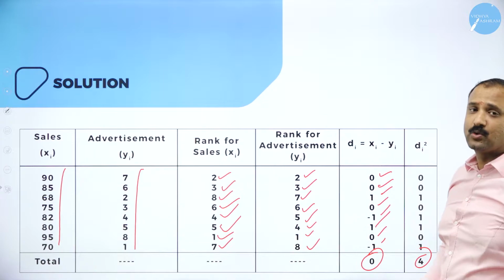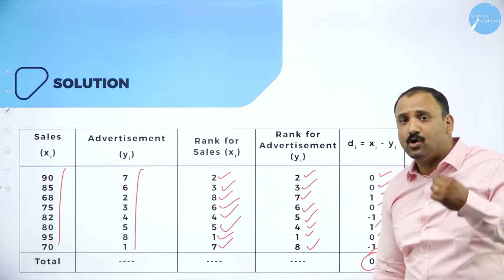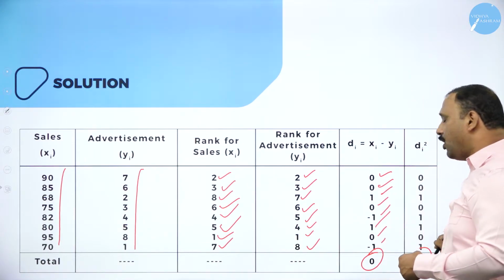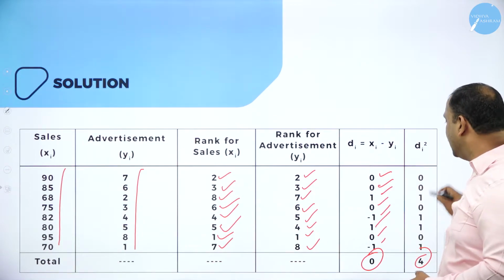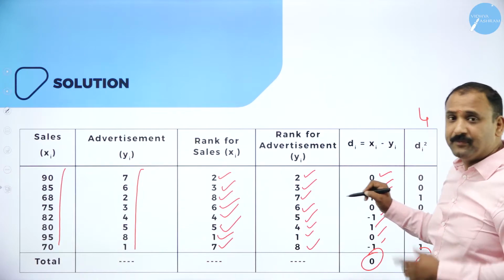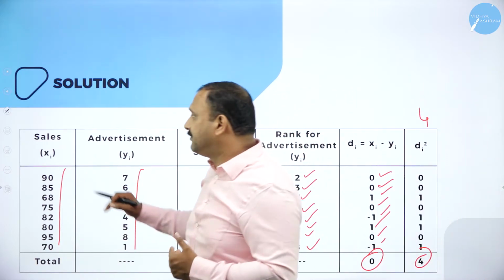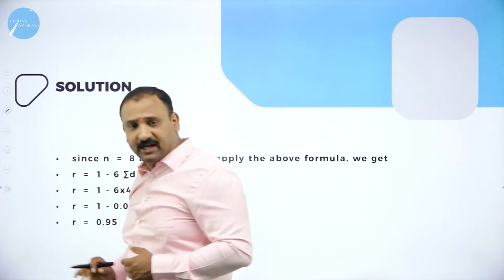Now when you're doing the square, I've always told you, please do not bother about the minus. All you need to do is just the squaring part of it. So the di squared value will be 4 here. Now let's move forward and try to understand the solution again.